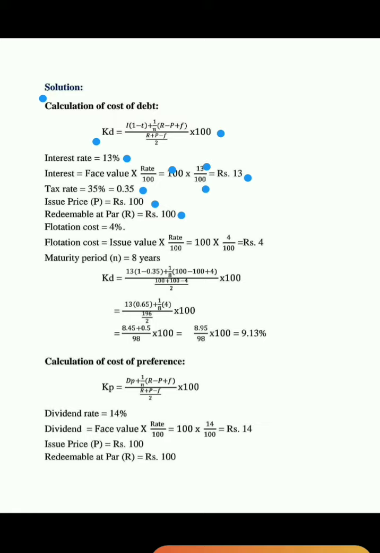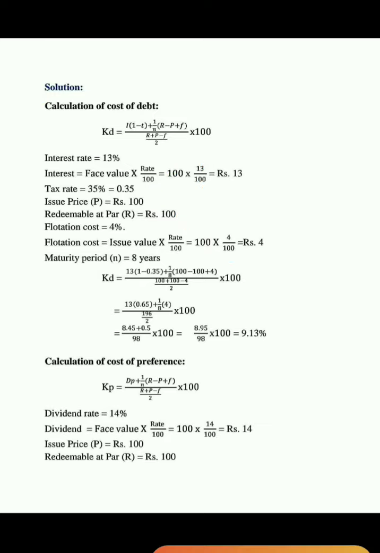And flotation cost is 4%. Here the flotation cost should be calculated on issue price. The issue price is 100, so issue value into rate by 100: issue value 100, the rate 4 divided by 100, is equal to flotation cost rupees 4.